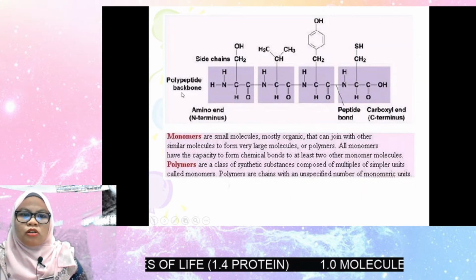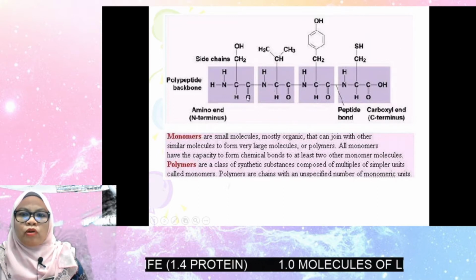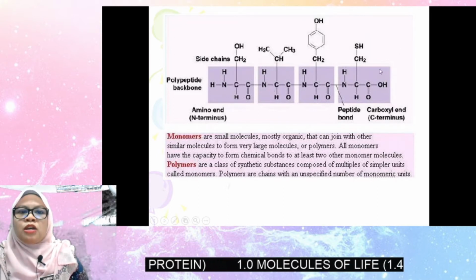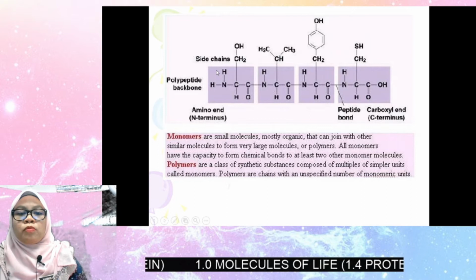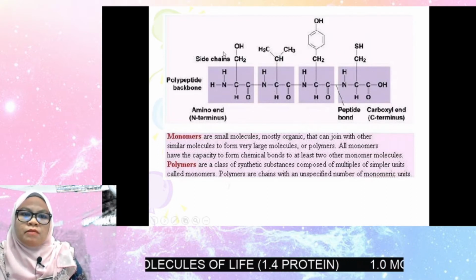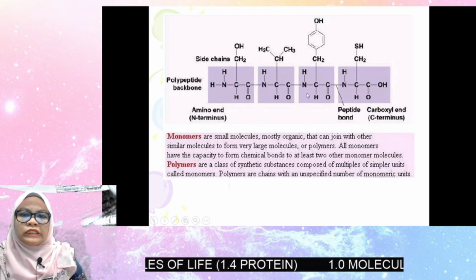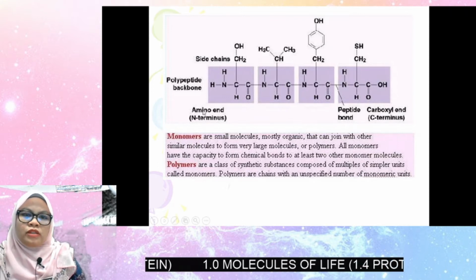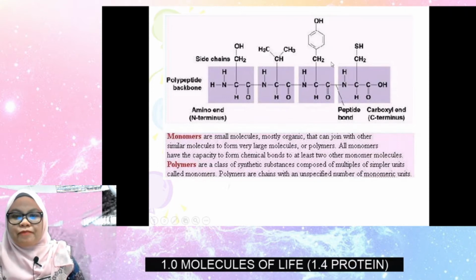So this is an example of the protein, or we call it polypeptide. Why polypeptide? It means that it is composed of more than 2 amino acids. So this is amino acid 1, 2, 3, 4. In the diagram, you have 4 amino acids that are linked together by peptide bonds. So we call this structure a polypeptide.